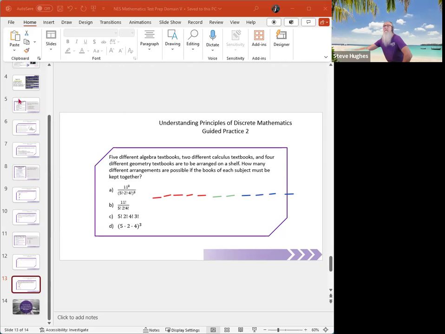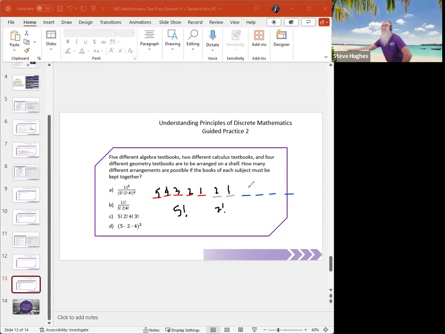Now, if I'm going to start counting, I want to figure out how much I can do in each one. I have 5 different algebra books, so I could start out with 5. Then I would have 4, then 3, then 2, then 1, which is 5 factorial. For the calculus books, I have 2 and then 1, which is 2 factorial.